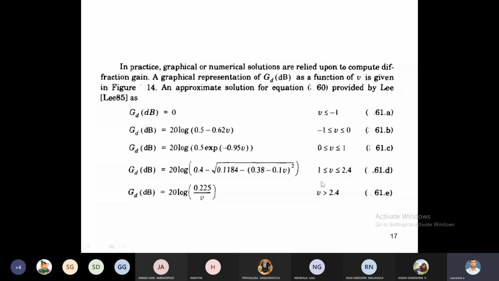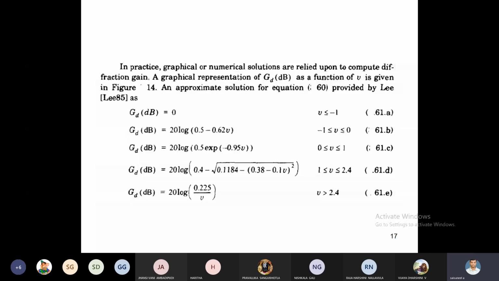For v between 1 and 2.4, GD in dB is equal to 20 log(0.4 - root of (0.1184 - (0.38 - 0.1v) square)). When v is greater than 2.4, GD in dB is equal to 20 log(0.225 divided by v). Here, this is the gain value whenever an obstacle is present between transmitter and receiver with respect to v values. These are equations 61A, 61B, 61C, 61D, 61E.